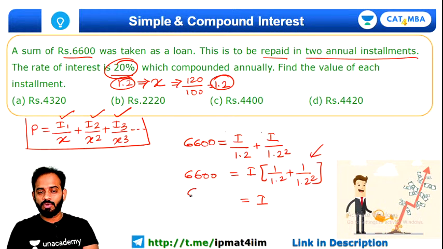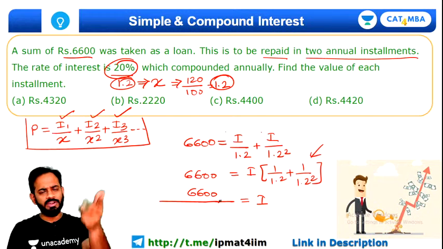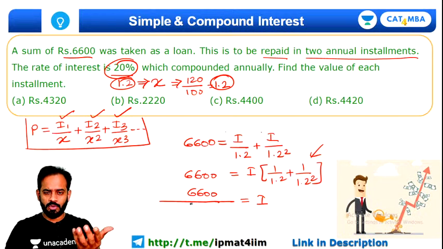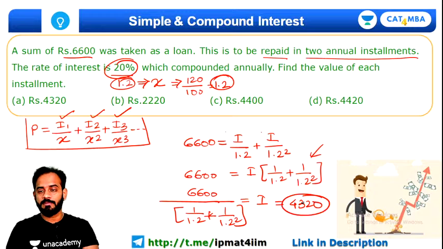So if you calculate this properly, you will have the calculator. You can calculate it fast on the calculator, but this formula will be very helpful in such type of questions. So installment value you can directly get it as 4320 quickly. So option A will be the right answer over here.